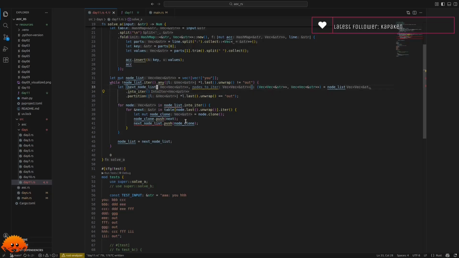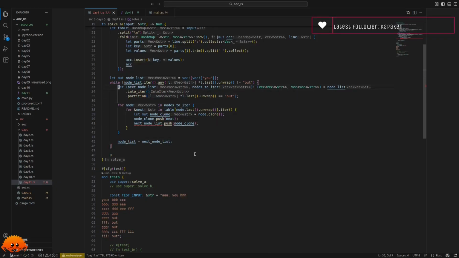Yeah, okay, now it is happy. And do we still need the type annotations? Let's see. Yeah, we still do. Okay, so we've partitioned into the next node list and the nodes to iter, and here nodes to iter can implicitly call into iter.